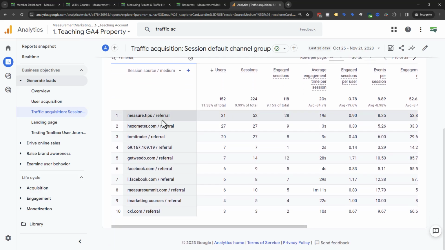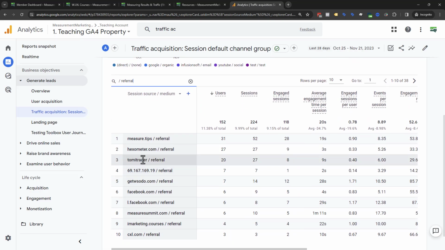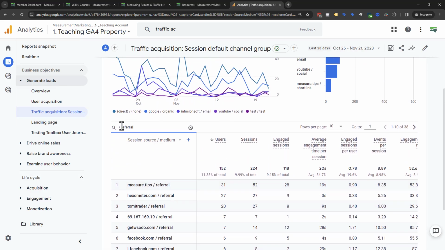There's some other site that referred the traffic to you. That's why they call it referral. And so you can see, we've got some referral traffic from these courses and CXL and other stuff coming through. So that's referral traffic. Then you have, and again, Google Analytics will do this on its own, the dreaded direct none traffic.